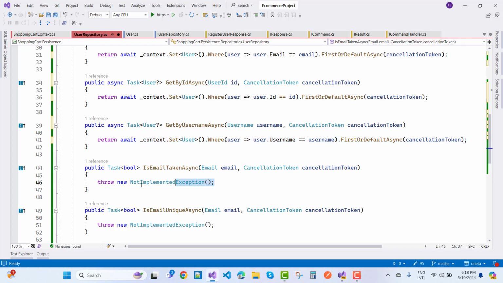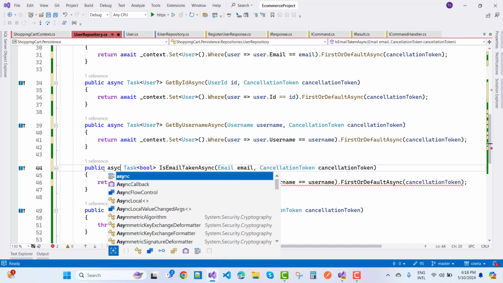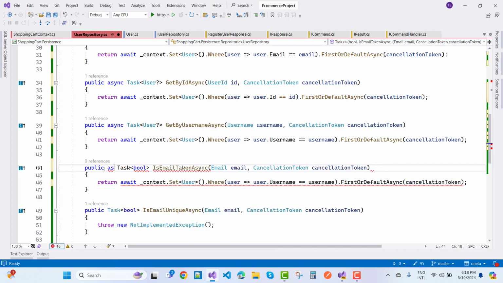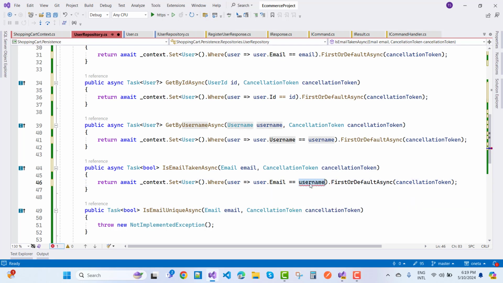Just copy the line and paste it there, and make it async first. Now _context.Set<User>().Where with user.Email == email, then AnyAsync with the cancellation token.